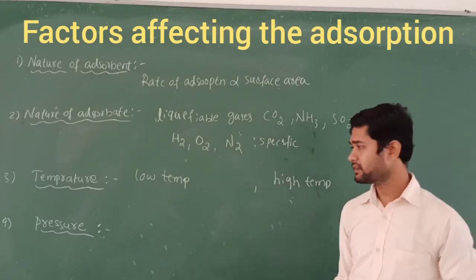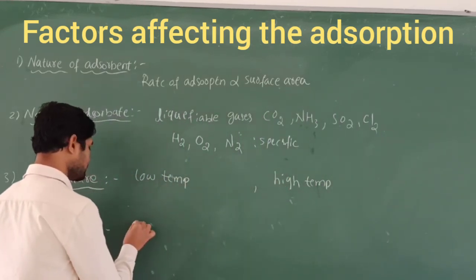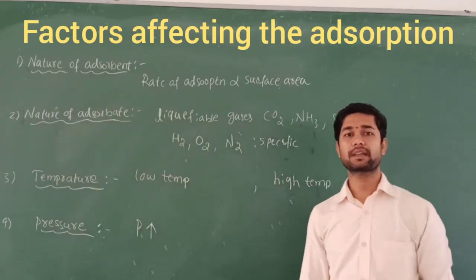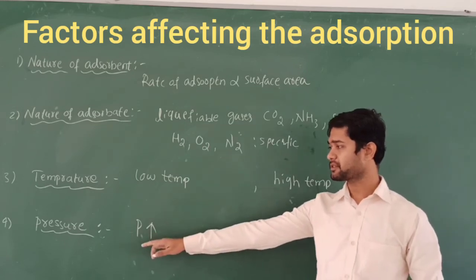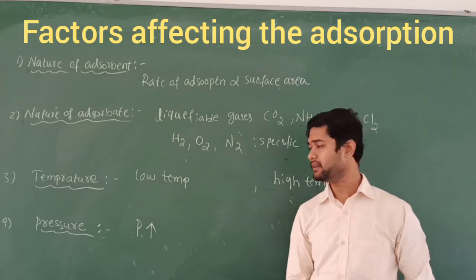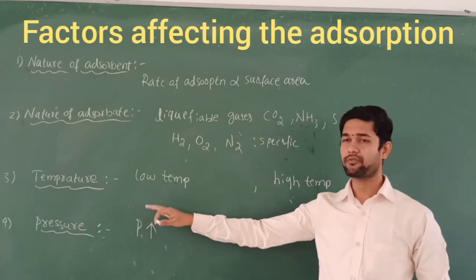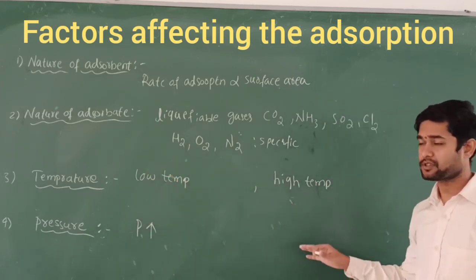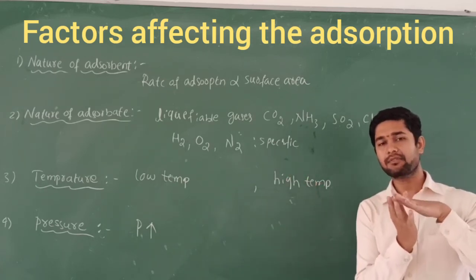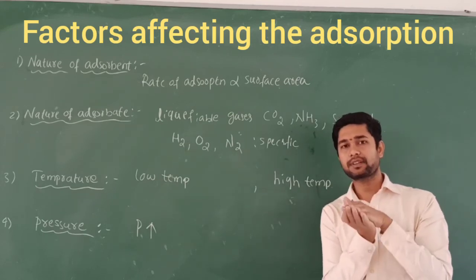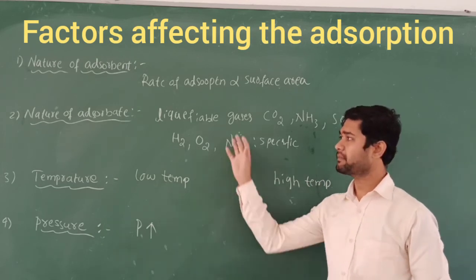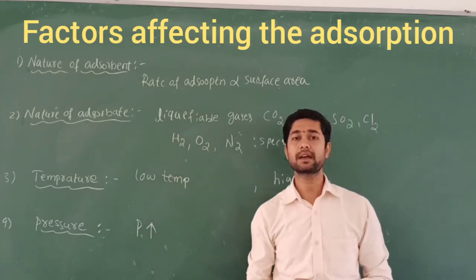And pressure, you know this one. When the pressure increases, the rate of adsorption also goes on increasing. In physisorption, adsorption takes place very strongly as pressure increases because of multilayer formation. Whereas in chemisorption, when you increase the pressure, adsorption also takes place, but only to a certain extent, when the monolayer is formed. After that, any further pressure doesn't affect chemisorption. So these are the main four parameters which affect adsorption.